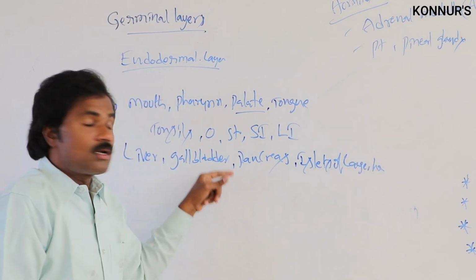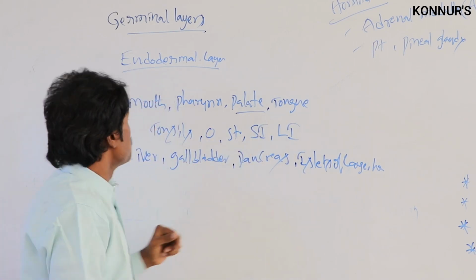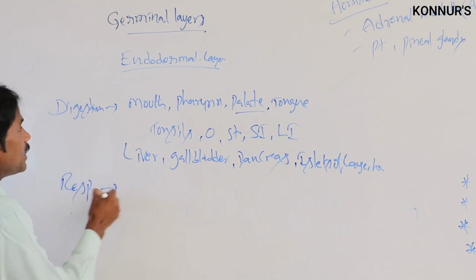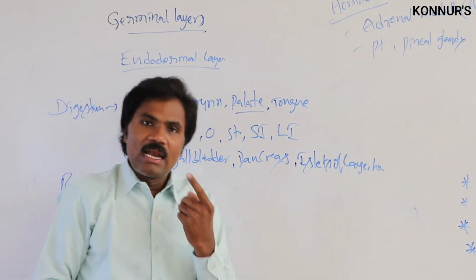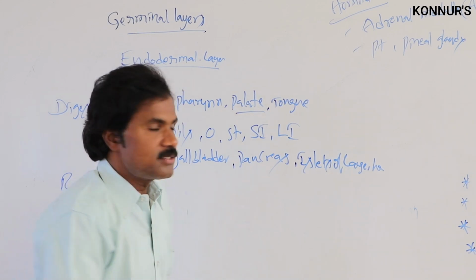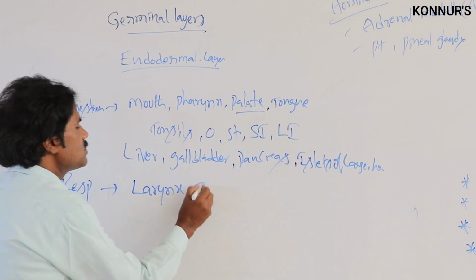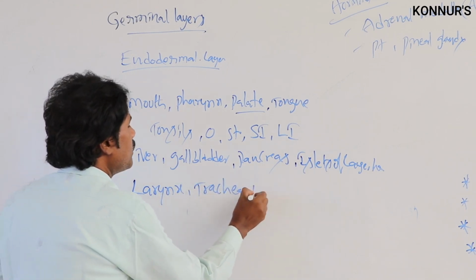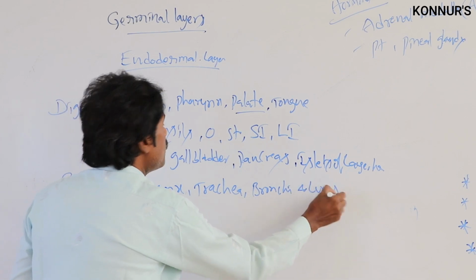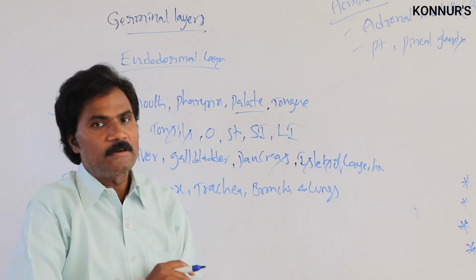Like that, the digestive parts will be present under this. Then the respiratory parts like the larynx, trachea, bronchi and lungs will be present under this.